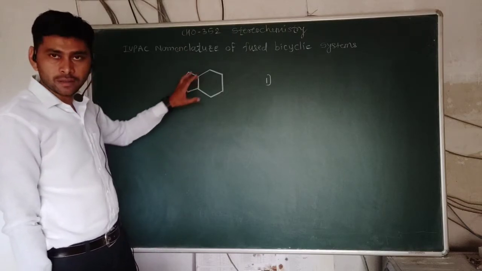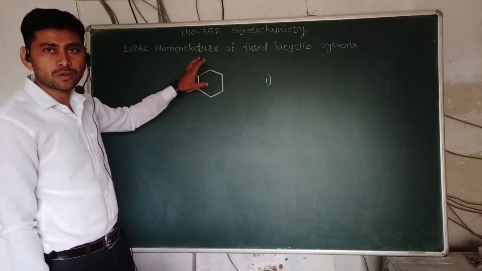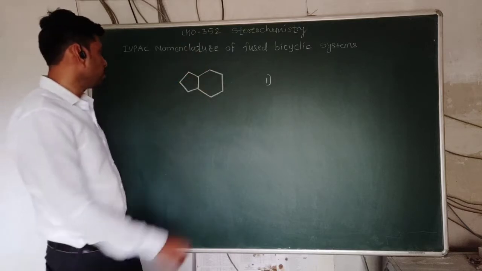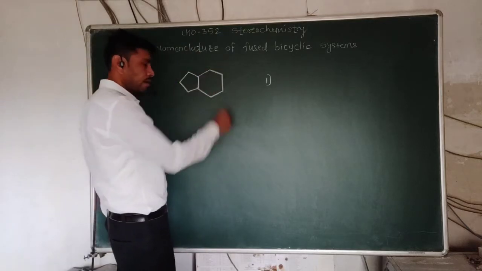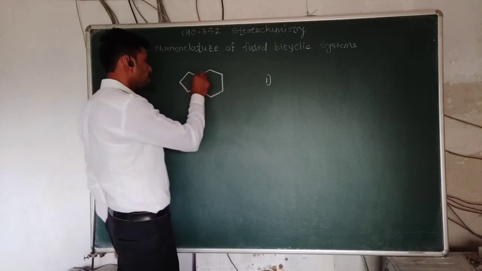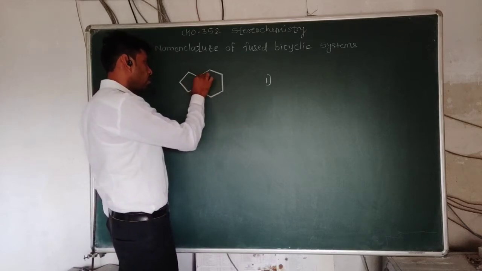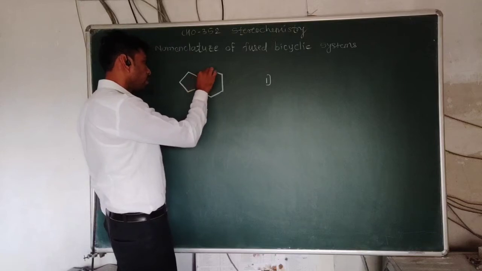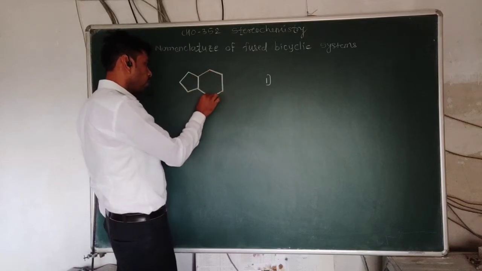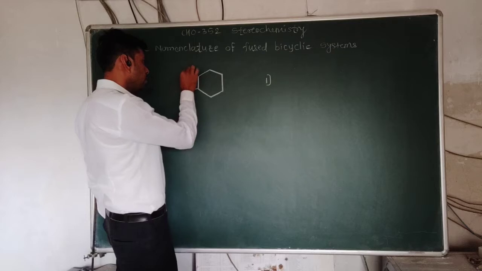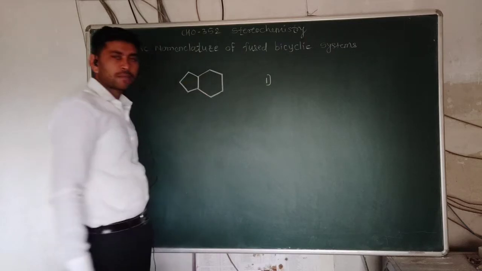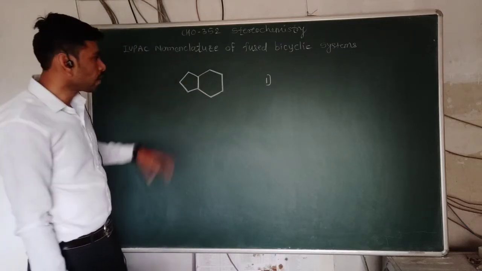I am not saying carbon atoms only, because all the atoms we have to count here. Starting from anywhere: 1, 2, 3, 4, 5, 6, 7, 8, 9. So the total number of carbon atoms involved here is 9.